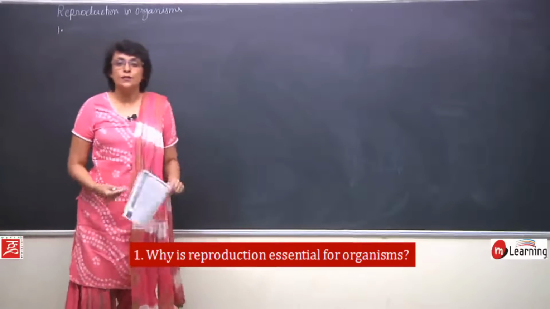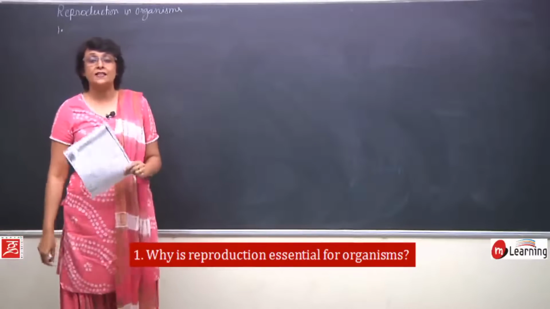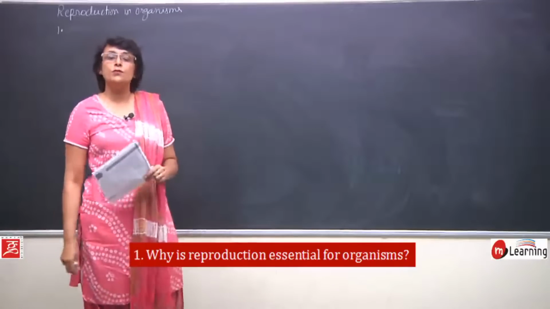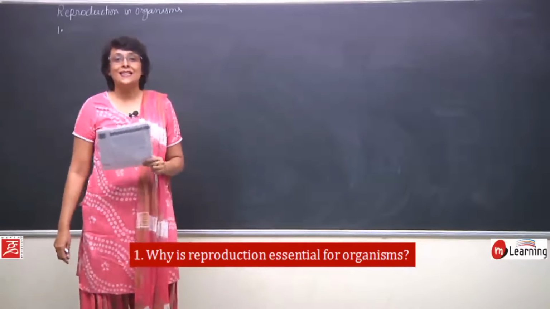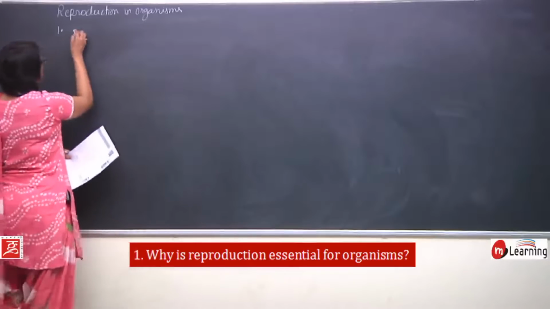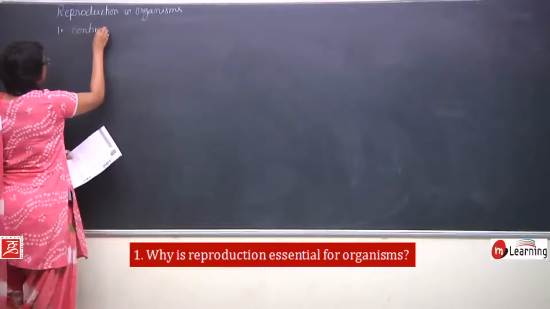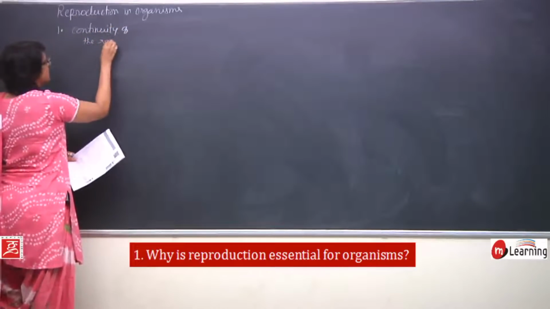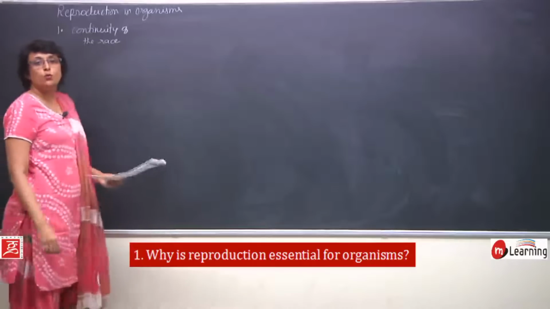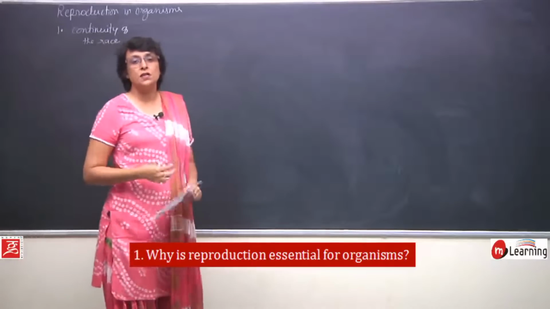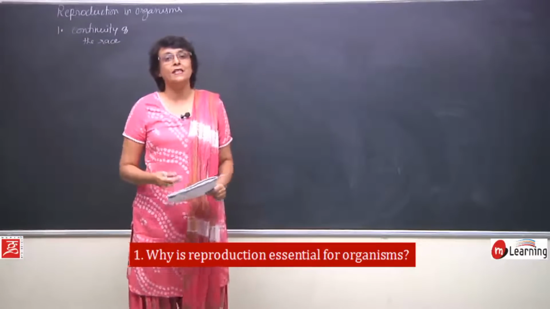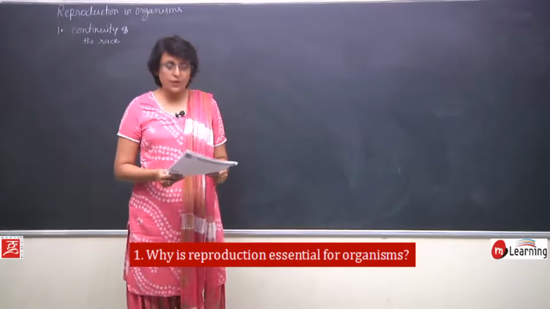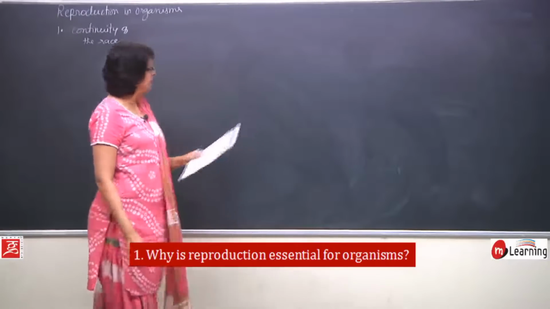Why is it essential? The first thing that we said when we started this chapter, that why do organisms reproduce? They reproduce to continue their race. So it is required for continuity of the race. All organisms want that their race, their species should continue, and that is why they produce offsprings of the same kind. So this is for continuity of the race.